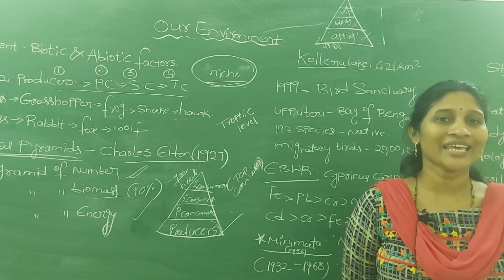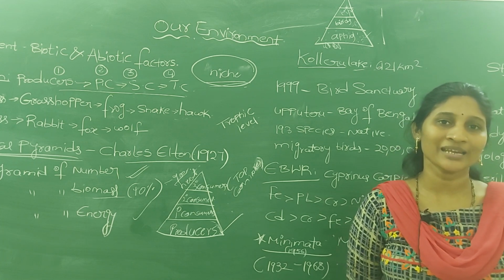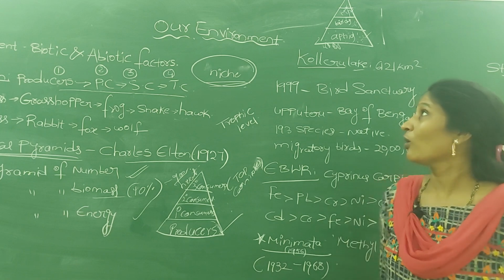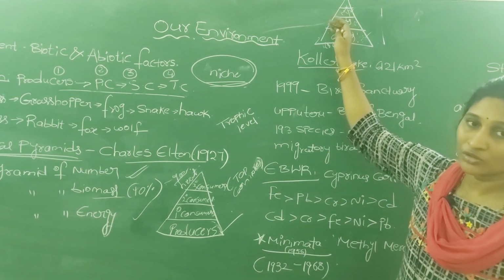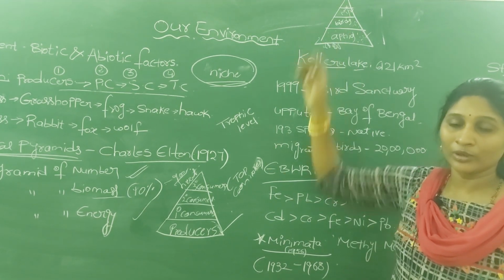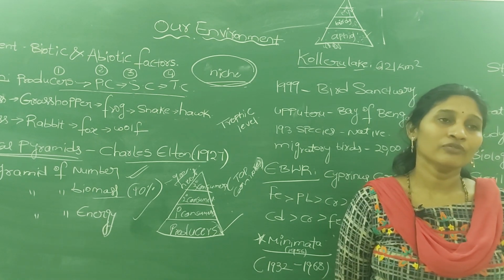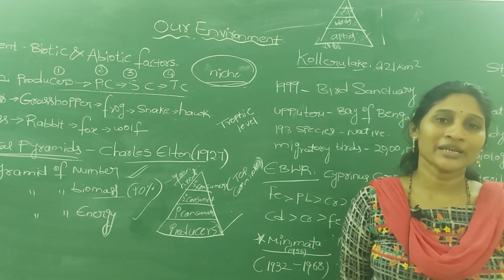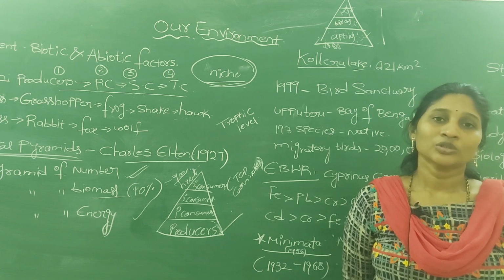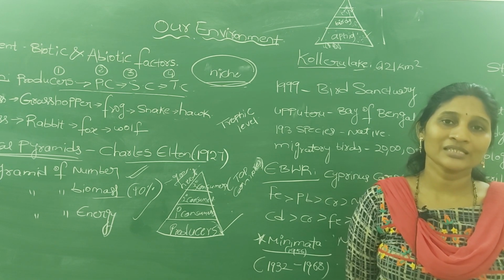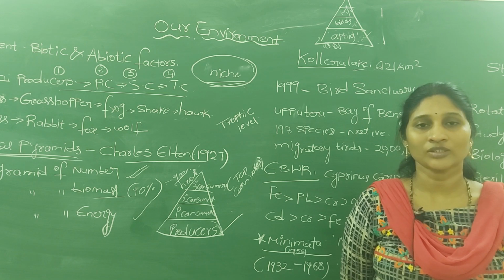In the pyramid of number, some exceptional cases are there. For example, consider a large tree. I already told you the number of organisms decreases from one trophic level to another. But if you take a large tree like a banyan tree, the pyramid is not upright. Why?